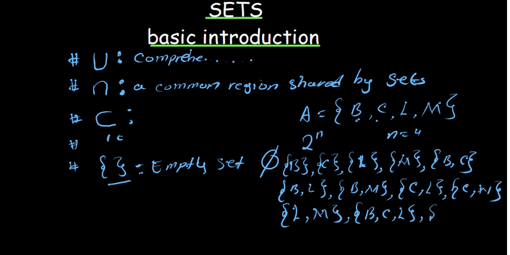I open again. I can have B, C, M. Here you can pair C, L with M.